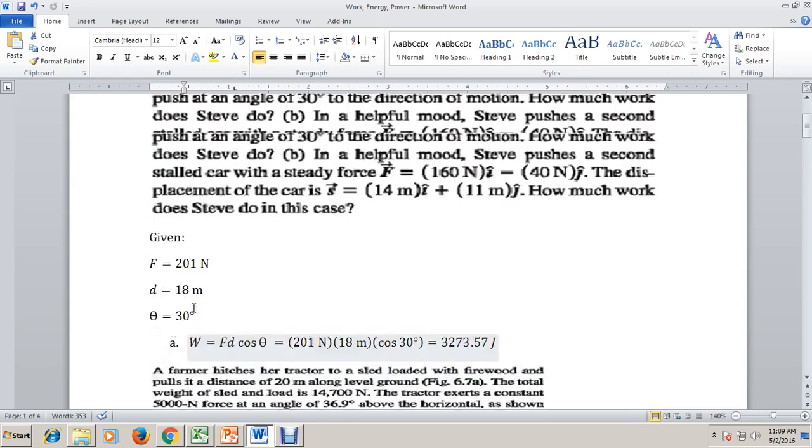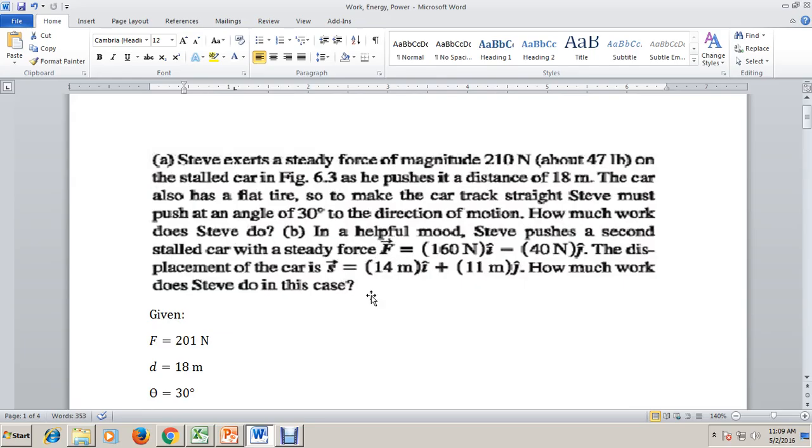I will just be presenting to you the solution for the first question, how much work does Steve do? I will not be presenting the solution for letter B, since letter B is expressed in terms of unit vectors, which was not discussed to you. We will be limiting our discussion to vectors expressed by distance, magnitude and direction only, not in terms of unit vectors.